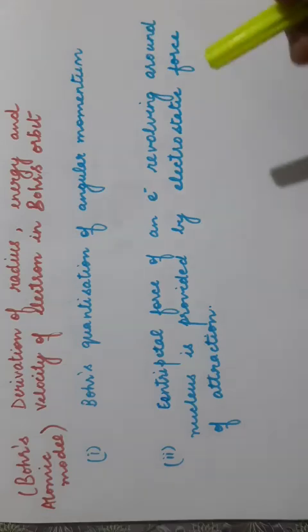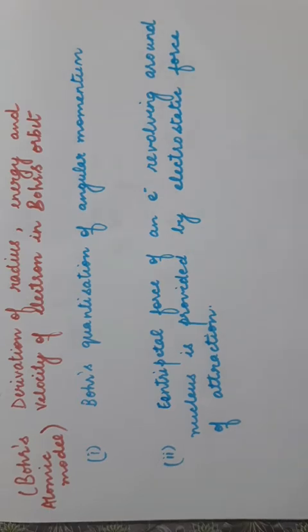Hello students, in this session we will derive the formula for radius, energy and velocity of an electron revolving around the nucleus according to Bohr's atomic model. After the failure of the Rutherford model, which could not explain the stability of an atom, Bohr's atomic model was successful in explaining the stability of an atom, as well as giving the important formulas for calculating the radius, energy and velocity of an electron in different energy levels.